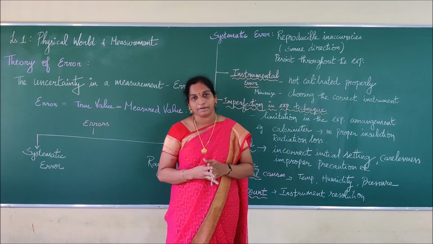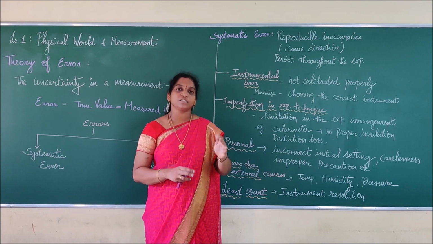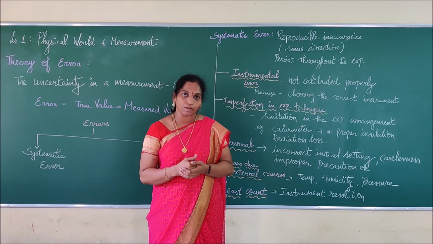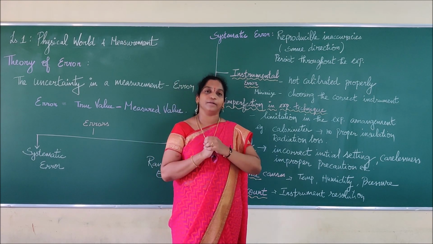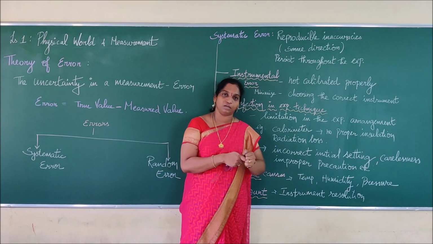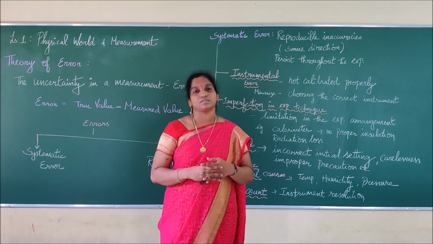A personal error. Because when a screw gauge and a vernier caliper are given, first we have to check the error. We have to check whether it is a positive error, negative error or nil error. Without checking the error calculation, if we directly take a reading, then that type of thing is called what? Personal errors.